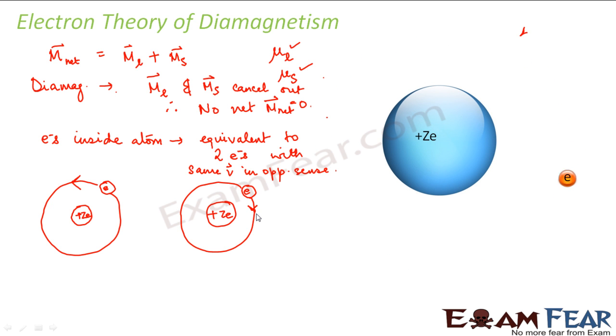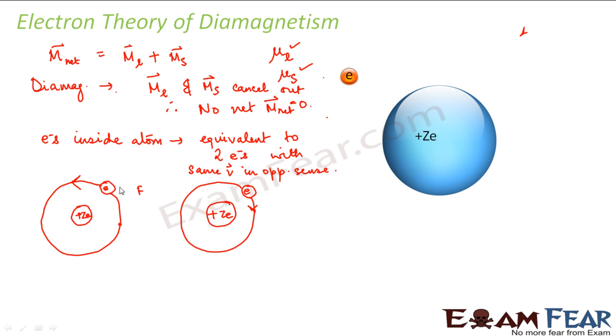So we can assume that each atom consists of two electrons, both moving with the same angular velocity but in opposite directions. In this case, what would be the magnetic force experienced by this electron? If the electron is moving in this direction, what is the direction of current flow? The electron is a negatively charged particle, so the current flow is in the opposite direction. So this would be the direction of current flow.